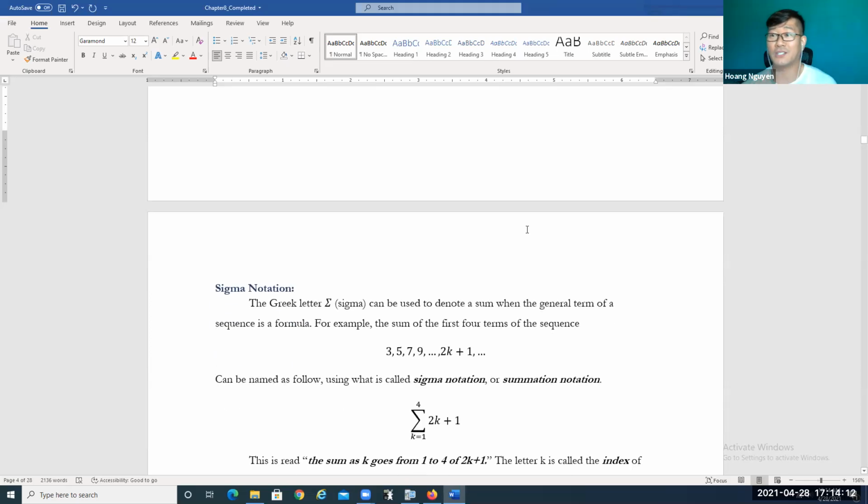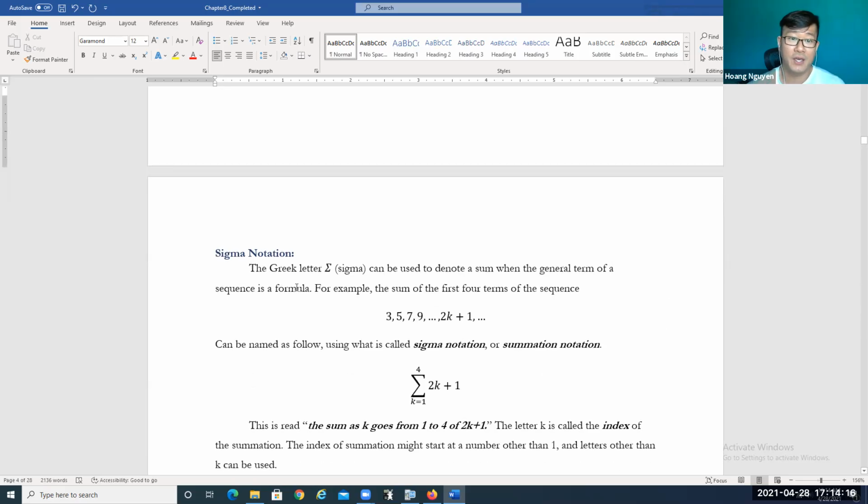The next thing we're going to talk about is sigma notation. The Greek letter, this is the sigma. This is the notation for the summation. The Greek letter sigma can be used to denote a sum, right? So sigma represents a sum when the general term of a sequence is a formula.